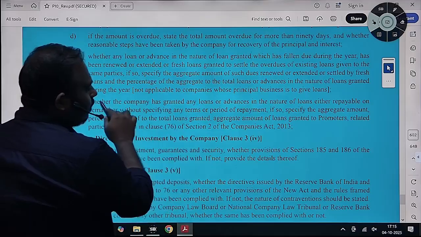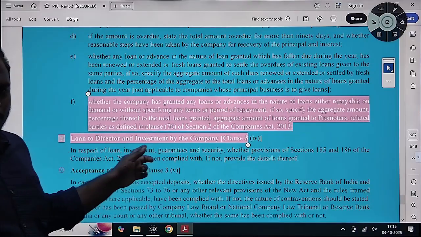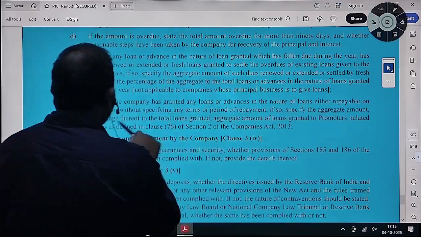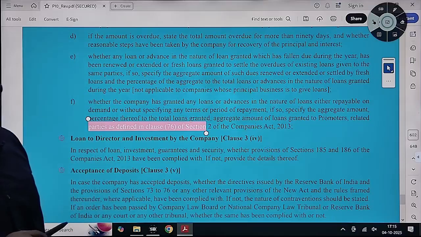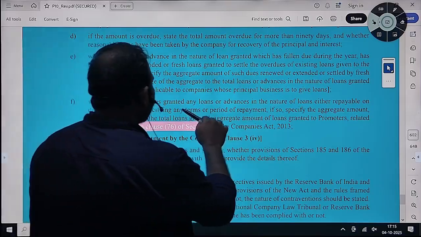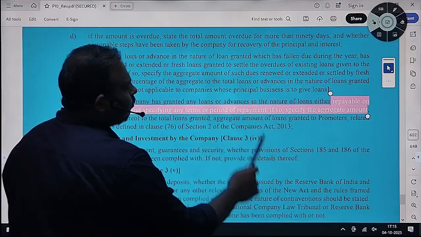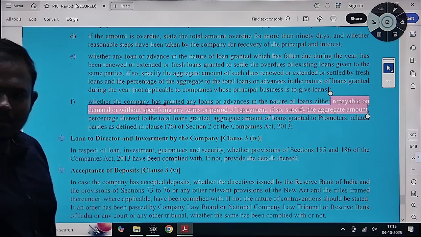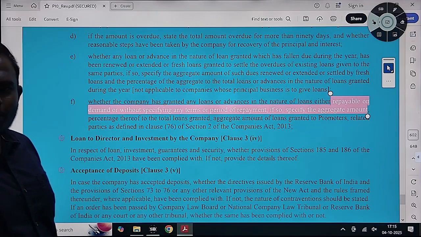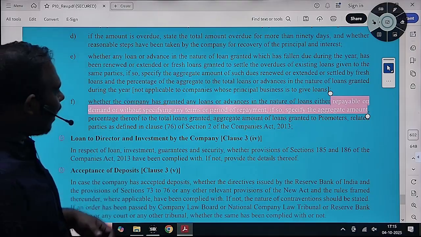Whether the company has granted loans and advances repayable on demand to directors, promoters and related parties, whether it has disclosed them appropriately. Any agreement of repayment repayable on demand without any specific terms of repayment, कैसे रिपे करना है, कब रिपे करना है, ये कुछ नहीं बताया, रिपेबल ऑन डिमांड ऐसे लिख के दिया है। कब डिमांड करेगा हमको पता नहीं है, आपको पता नहीं, किसी को पता नहीं होगा, मैनेजमेंट चेंज हो गया, वो एक्चुअली क्या करना है।